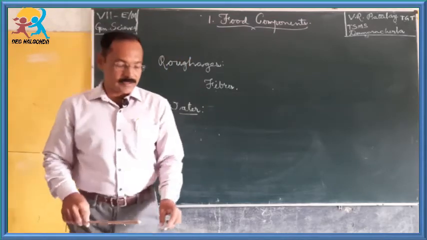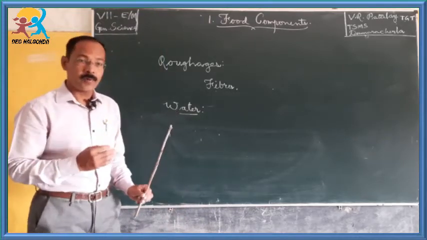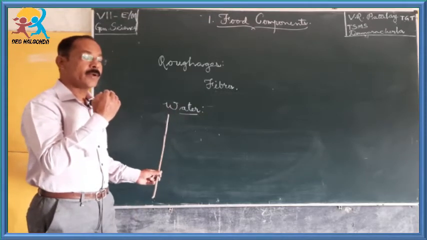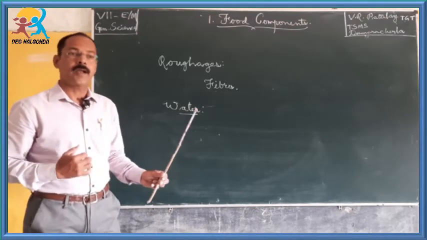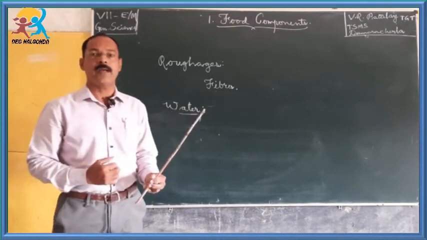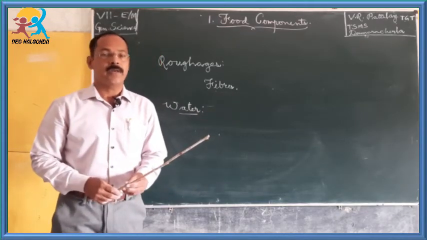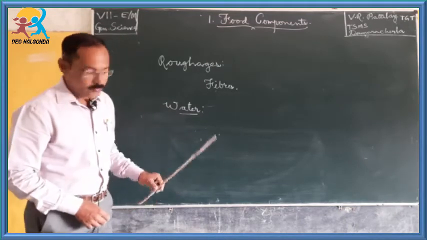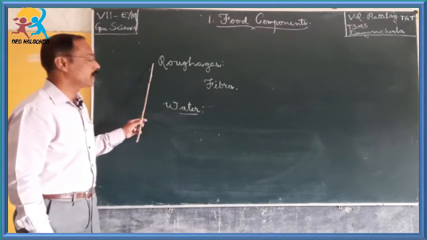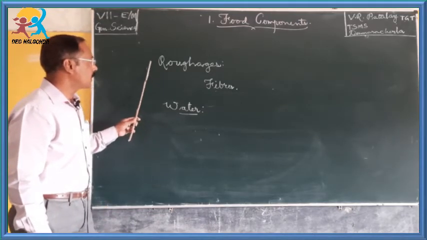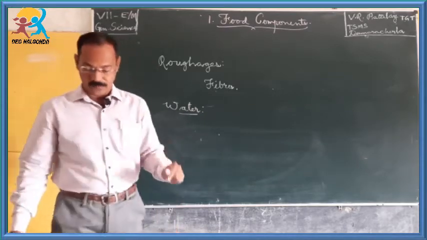This confirms that water is essential for us in our food, because it helps in the movement of food in the digestive system, helps in the absorption of food material, and also helps in the excretion of waste material. Okay, children. So, we have to take two more components of food regularly, one is roughages, another is water. We have to include them also.